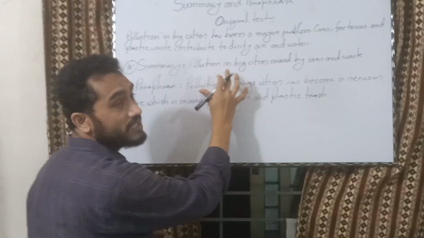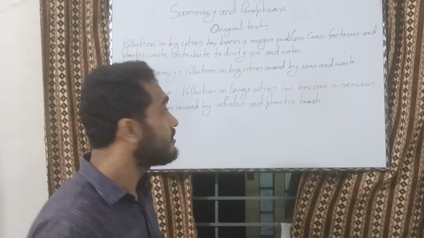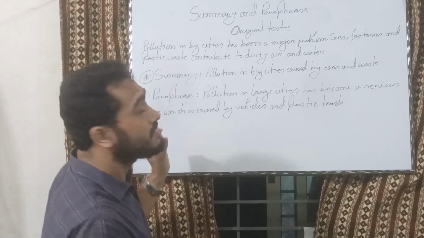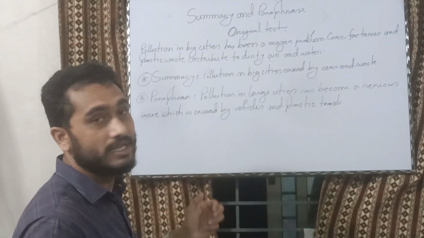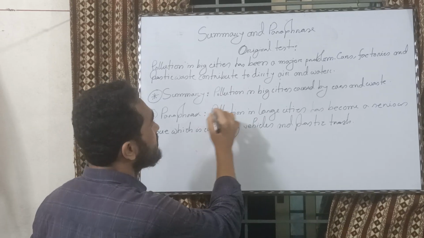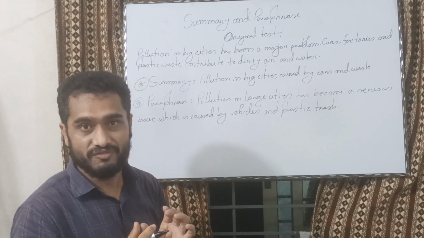The summary is: pollution in big cities caused by cars and waste. Here in the original text we see the writing is quite big, a large part of writing. But when we make a summary, we make it very short and very brief.